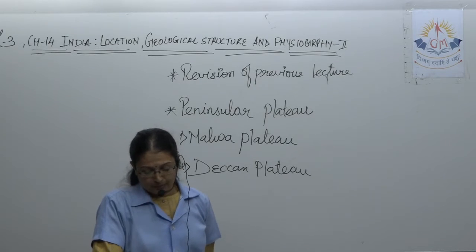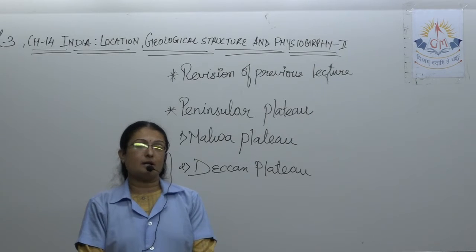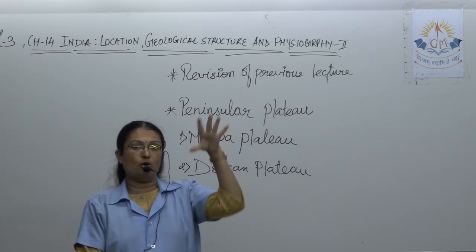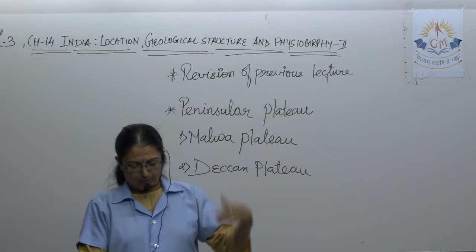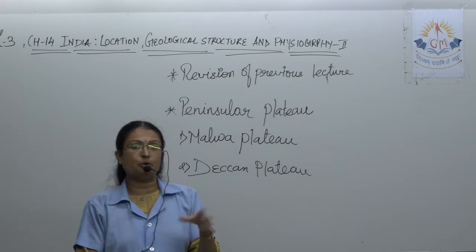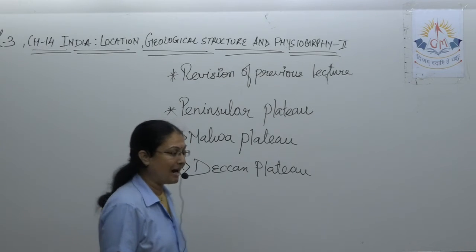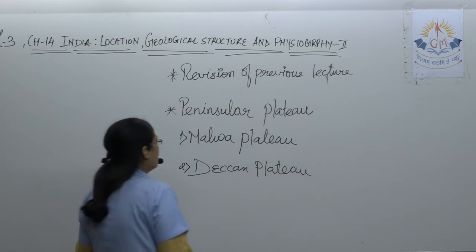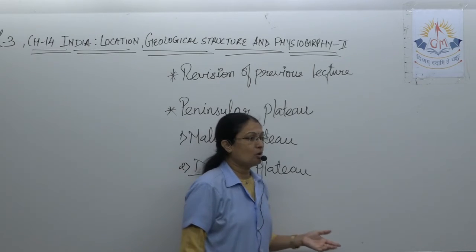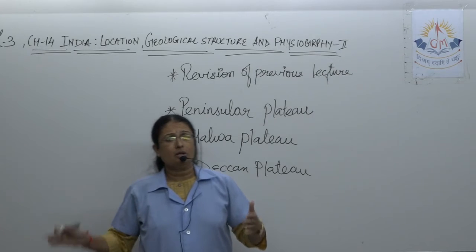The northern plain is located between the northern mountain region and the southern peninsula, and it is formed by the Ganga, Brahmaputra and other rivers. It is a most fertile land, and most densely populated also.